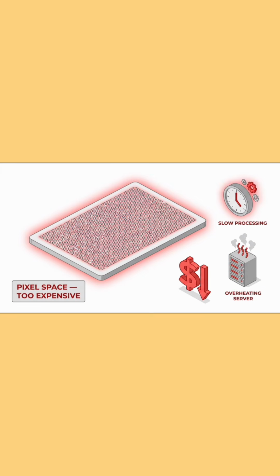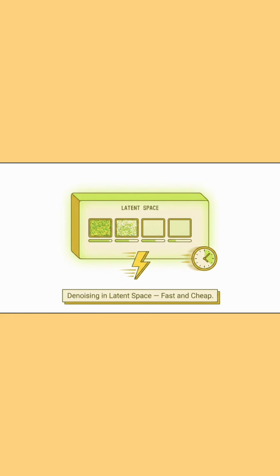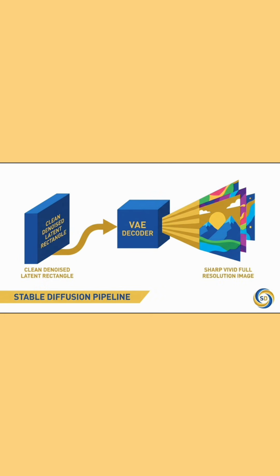One problem remained. Running denoising across a full high-resolution image was extraordinarily slow and expensive. So researchers made a brilliant move. Instead of working in pixel space, they compressed the image into a much smaller mathematical space called latent space. Denoising now happens there, tiny, fast, and cheap. Only at the very end is the result decoded back into a full image. This is what Stable Diffusion actually does.